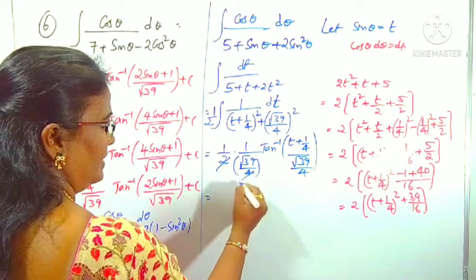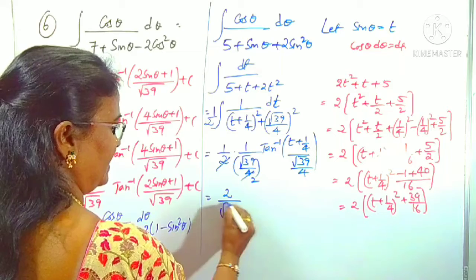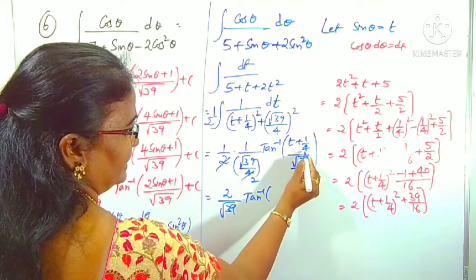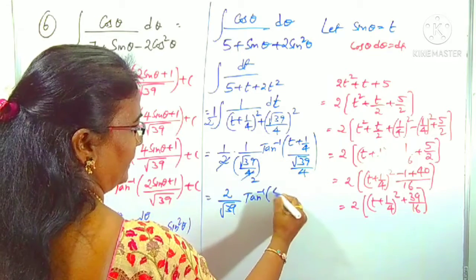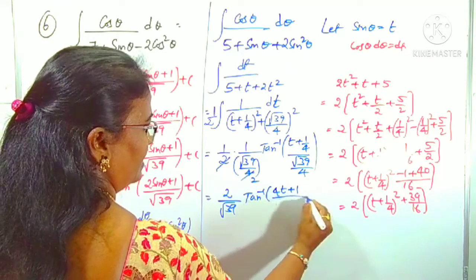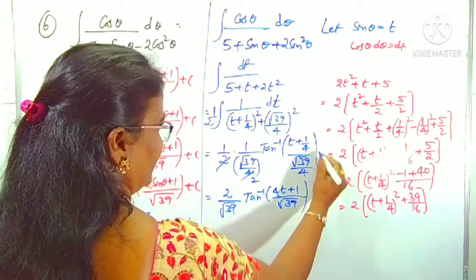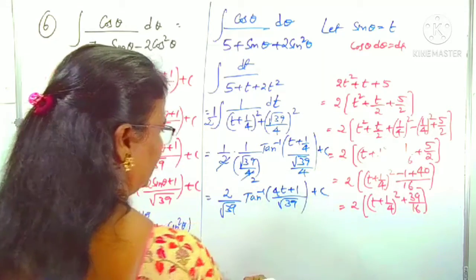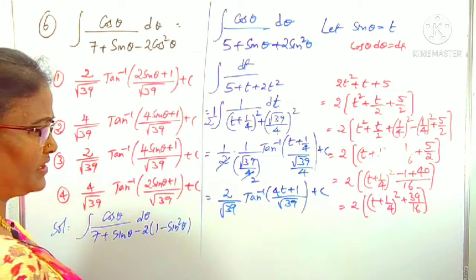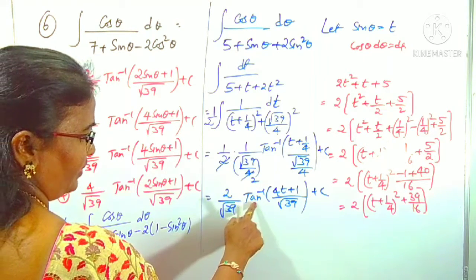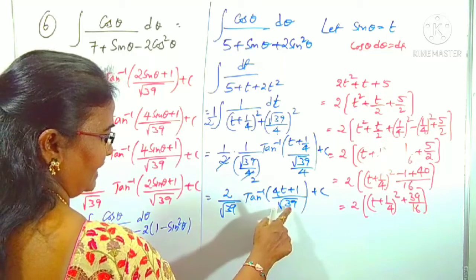Now 2 cancels, 2 by root 39, right? Tan inverse of, here taking the 4 as LCM, 4t plus 1 by root 39 will come, right? Plus C we can add; in case of the objective options, no need to worry about this C also. 2 by root 39 of tan inverse of 4t plus 1 by root 39 we got.